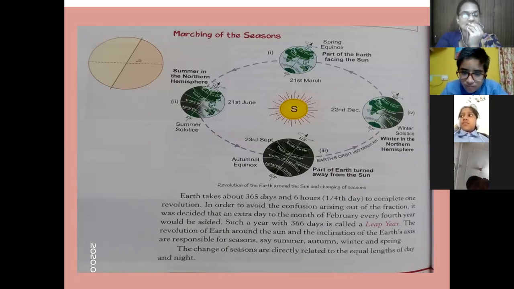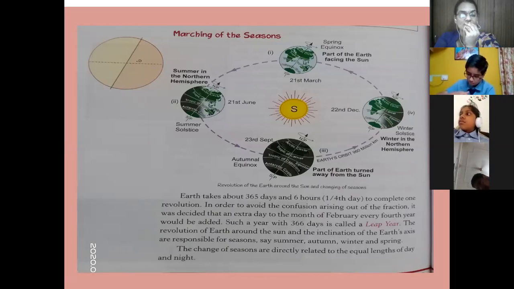In the same way, on December 21st, it is winter in the northern hemisphere. Our India is also in the northern hemisphere, so on December 21st we experience winter. But it is summer in the southern hemisphere because the southern hemisphere is tilted towards the Sun. So this was the marching of seasons, students.